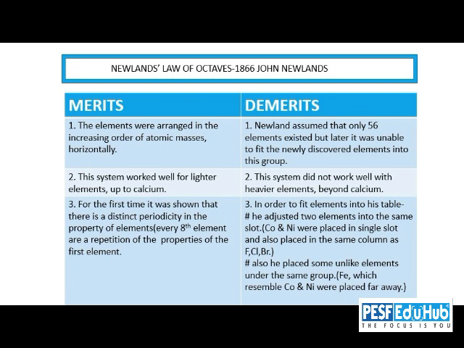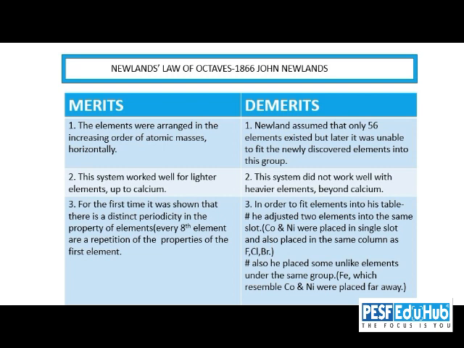Another drawback of Newland's law of octaves was that in order to satisfy his rules, he put two elements into a single slot. For example, in the case of cobalt and nickel, he put them together in a single slot, and also in the same group as fluorine, chlorine and bromine.